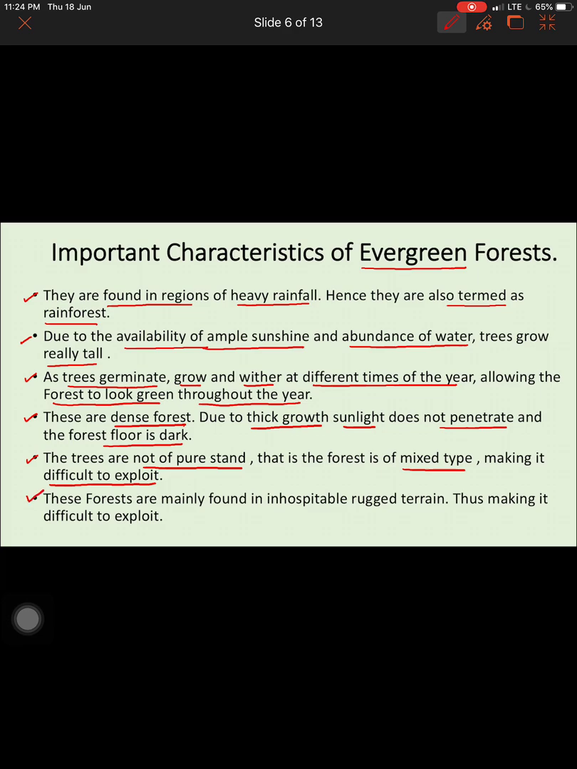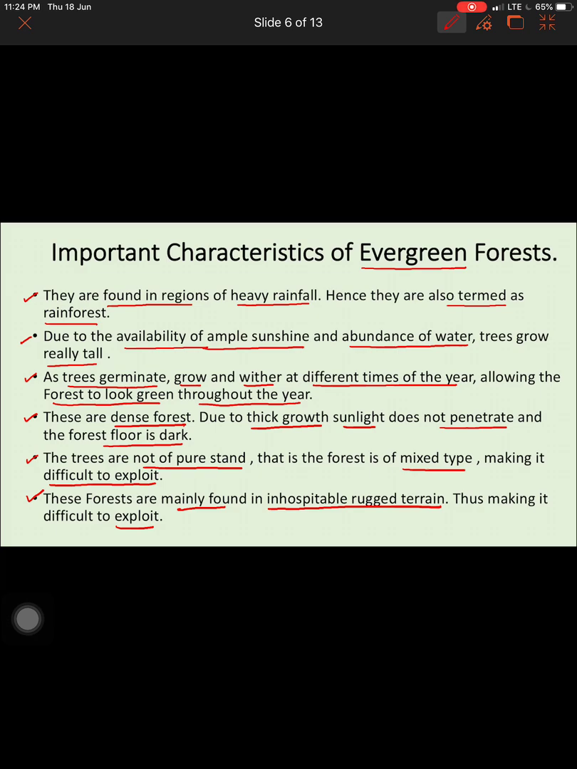And the last important characteristic, the forests are mainly found in inhospitable and rugged terrain, very inaccessible areas where transportation is very poor, communication is very poor, and the forest is very dense with rich biodiversity, rich flora, and very rich wildlife. That is one reason why we are unable to exploit the forest for commercial purposes.